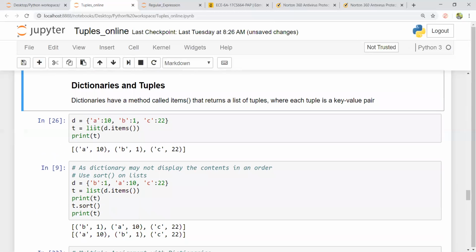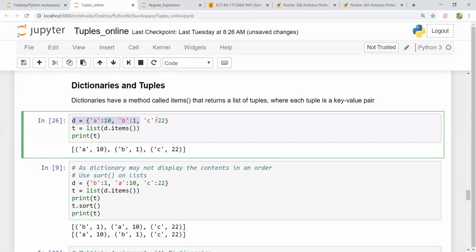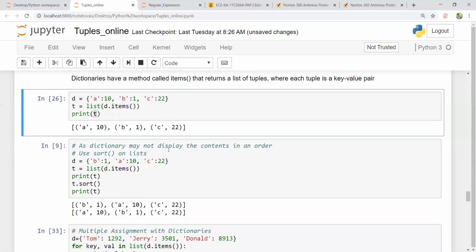Dictionaries and tuples, this is very important. We have a method called items that returns a list of tuples where each tuple is a key value pair. Now, if I create a dictionary with key value pairs, a equals 10, b equals 1, c equals 22, and use list of d dot items, it will create a list of tuples just like this, where each is a key value pair: a comma 10, b comma 1, c comma 22. And all these values are immutable, remember.